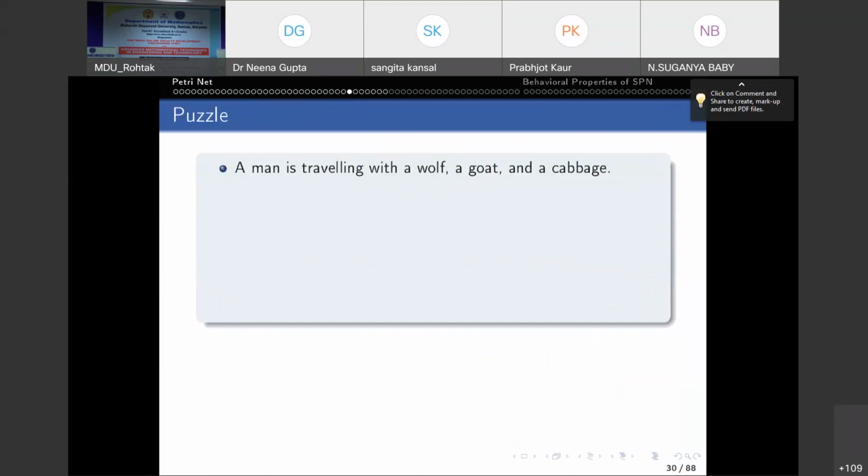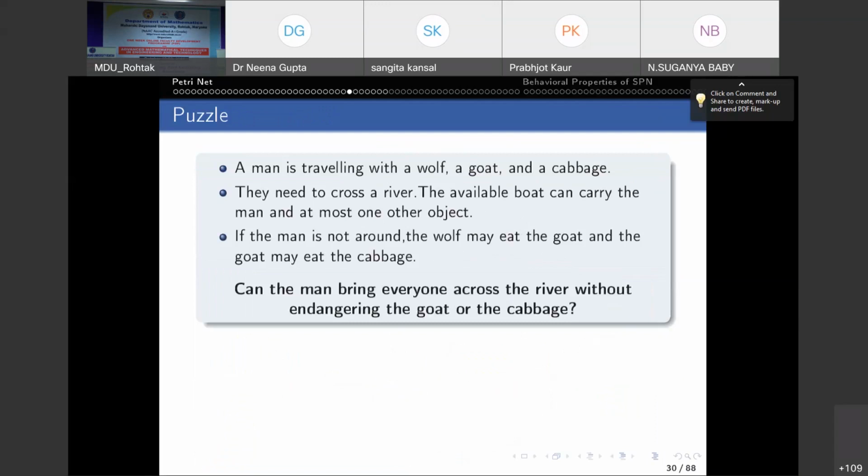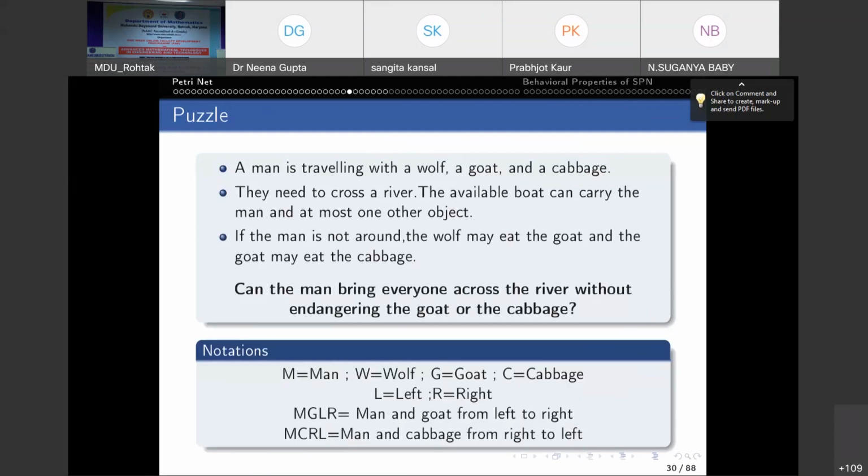Again, one application, one puzzle, which is, I think, a well-known puzzle. A man is traveling with a wolf, a goat, and a cabbage. They need to cross a river. The available boat can carry the man and at most one other object. If the man is not around, the wolf may eat the goat and the goat may eat the cabbage. Can the man bring everyone across the river without endangering the goat or the cabbage? This is our puzzle. You know how to solve it. Let us model it through a Petri net.